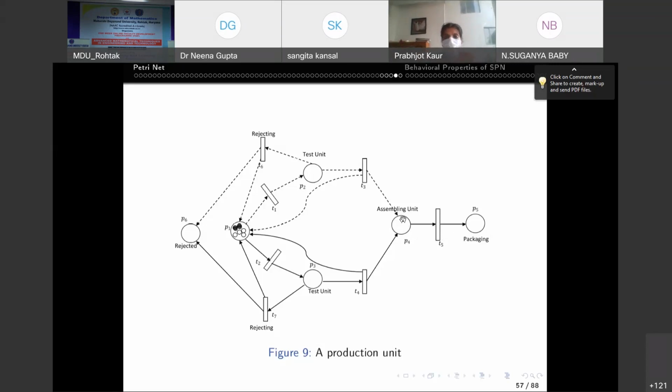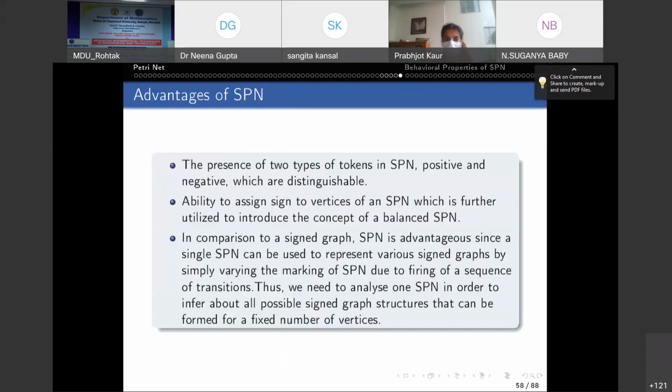If the sign of the token here is positive, then these two arcs are of positive sign, because a positive token moves on positive arcs and a negative token through negative arcs, right? Okay. So these are the advantages of SPN.